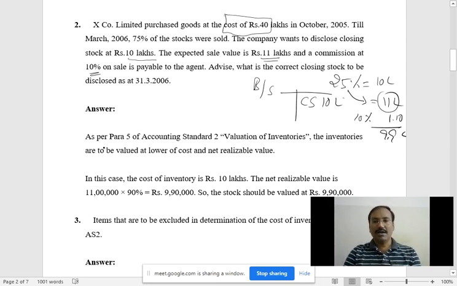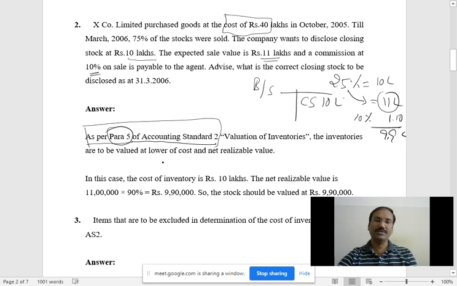So my advice is that in the exam, even if you are not able to write the theory, you have to write this part. As per para 5 of Accounting Standard 2, all theory of AS2 comes under para 5. In case of AS2 inventory valuation, you write this para. So as per para 5 of Accounting Standard 2, the inventory valuation can be done at lower of cost and